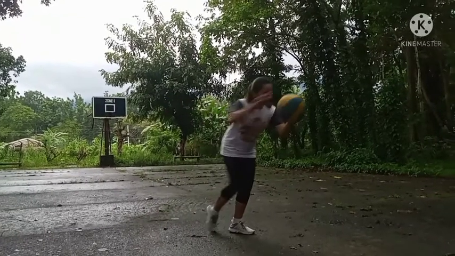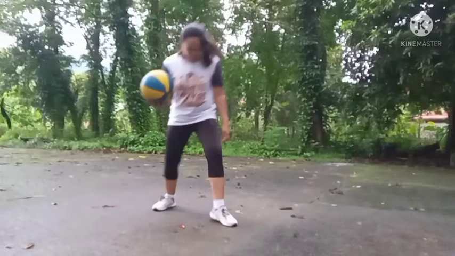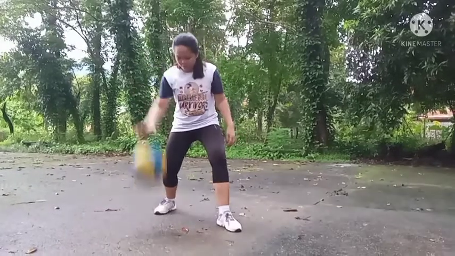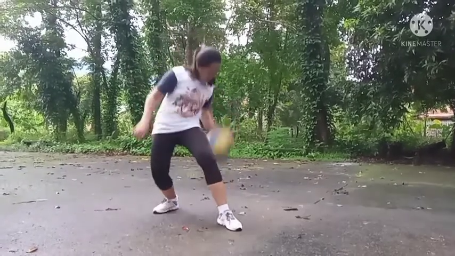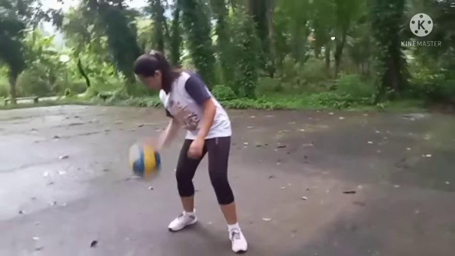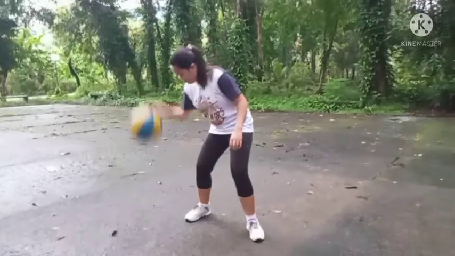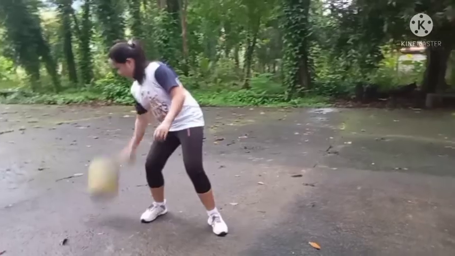Third is crossover. Crossover dribble is making a strong attempt to prevent from going right or left. Fourth is between the legs. Between the legs dribble is used to go past a defender who is overplaying you. And lastly, the behind the back dribble. If you want to change directions while keeping a good view of the entire court, a behind the back dribble can be effective.